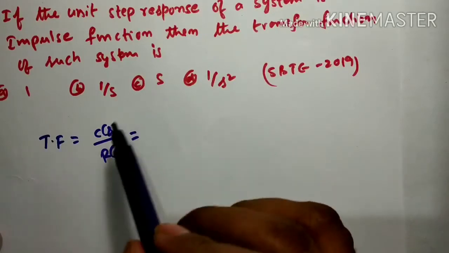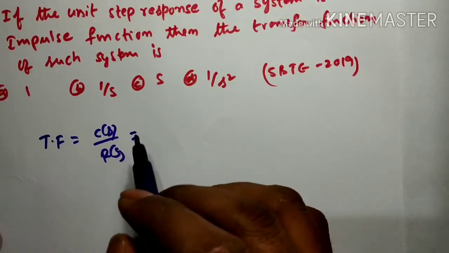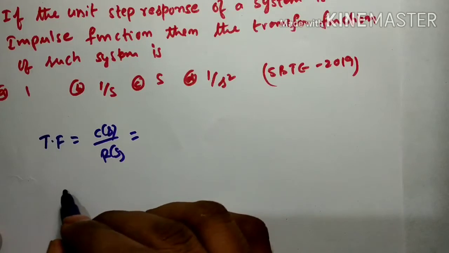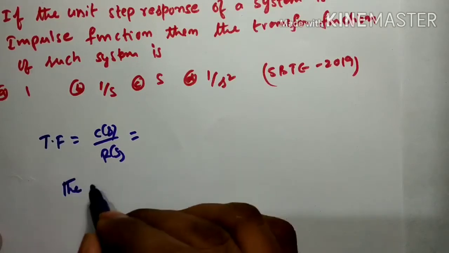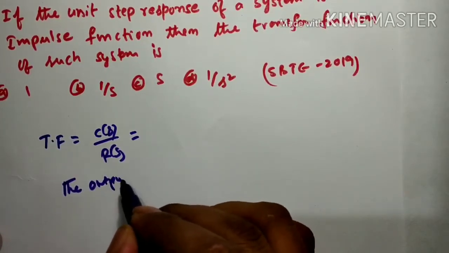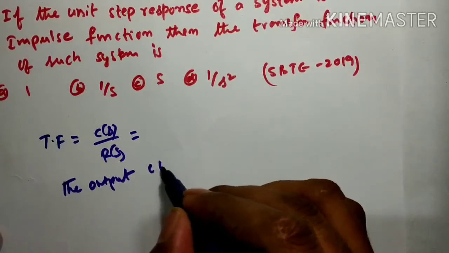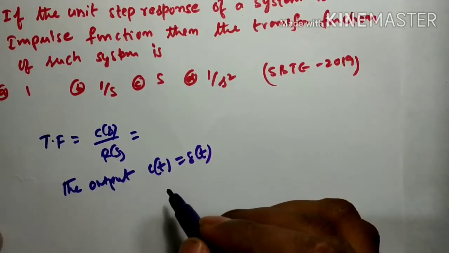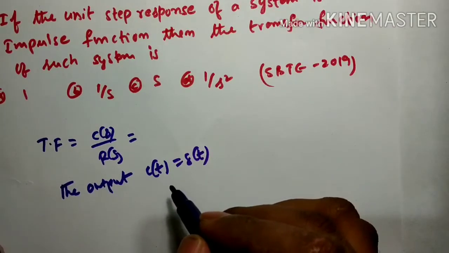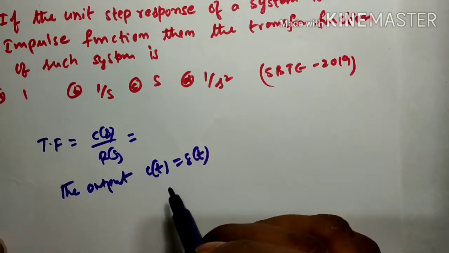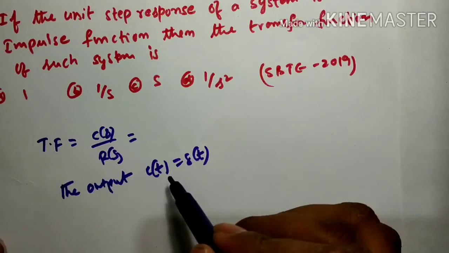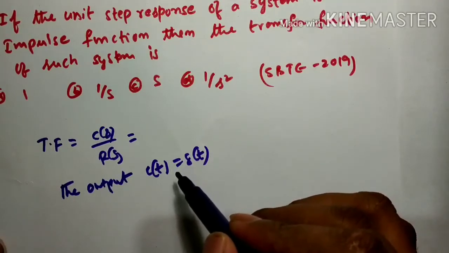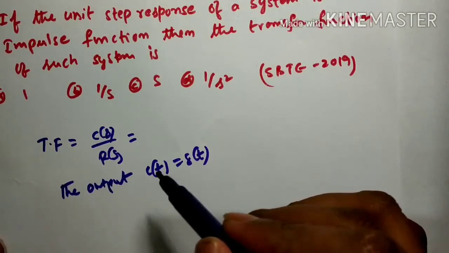Actually, what is it saying here? It is saying the output C of t is equal to delta t. It means the response of the system is a unit impulse function.